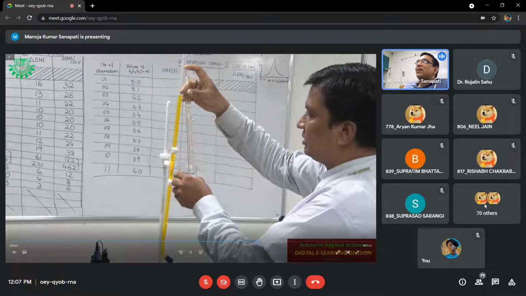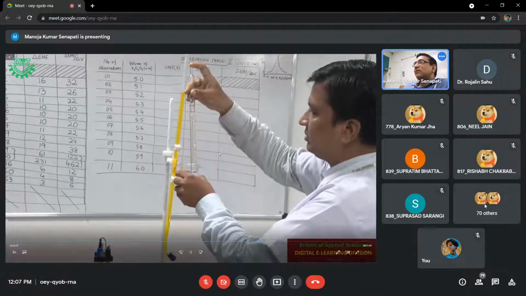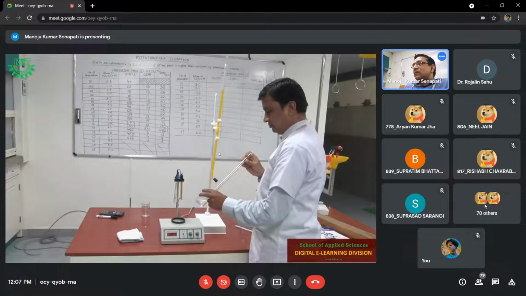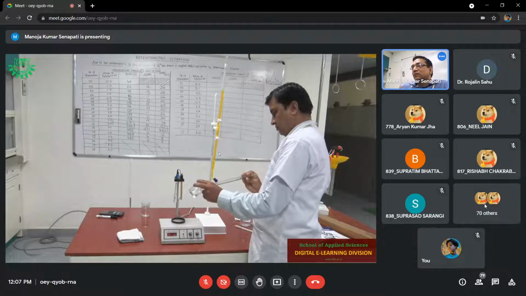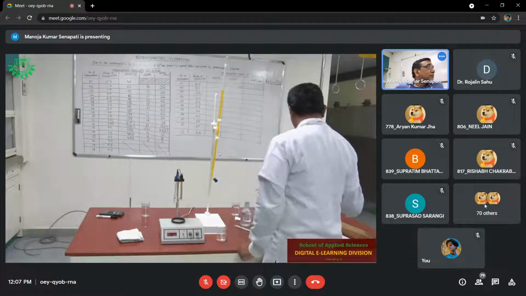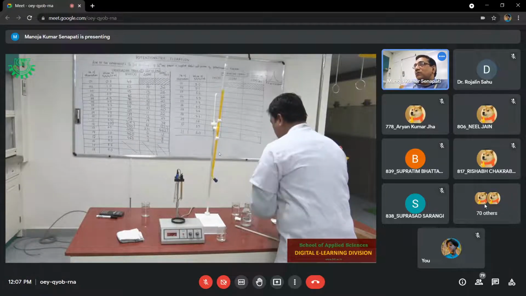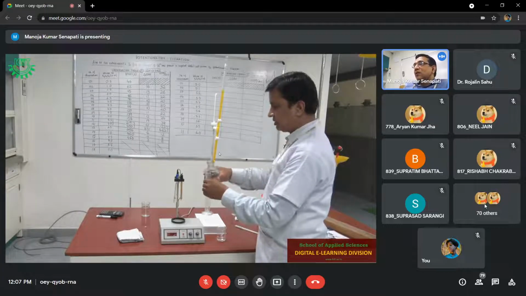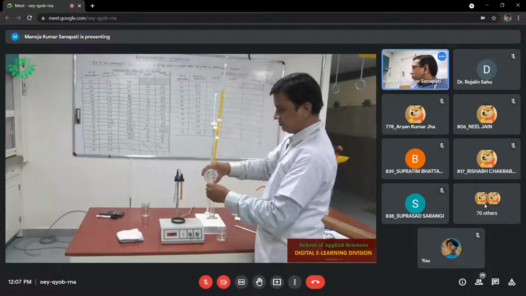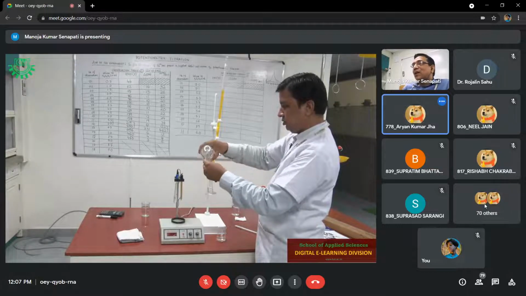Okay, you see, again we are taking 25 ml of more salt solution. So that one we are adding the sulfuric acid. So we have to start from 5 now. 5 ml. No, I am going to tell you.